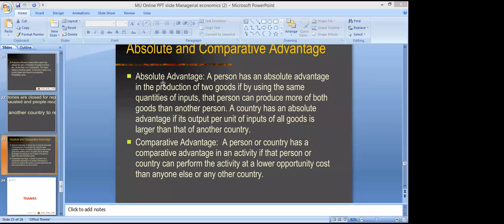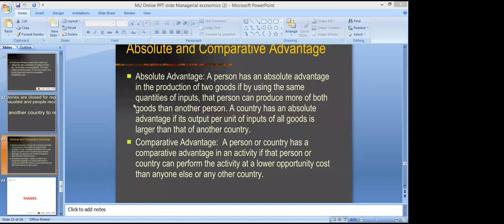And the second concept is comparative advantage, right? This is the concept that is given by David Ricardo, right? David Ricardo is also an economist, and he has given this concept of comparative advantage. So first is absolute advantage, second is comparative advantage. Basically, these are the principles that are used in trading. They give the answers to these questions.